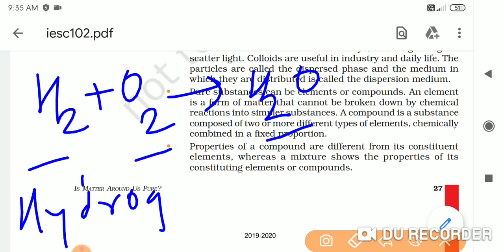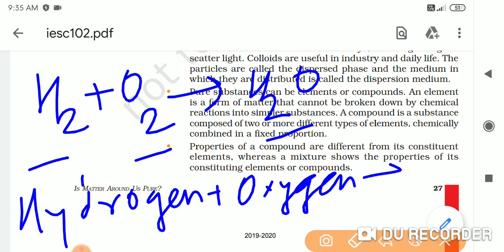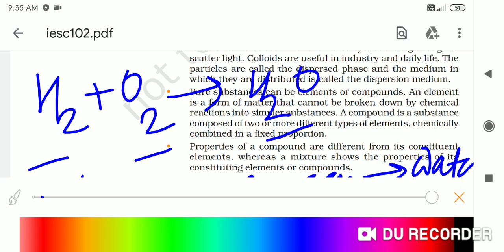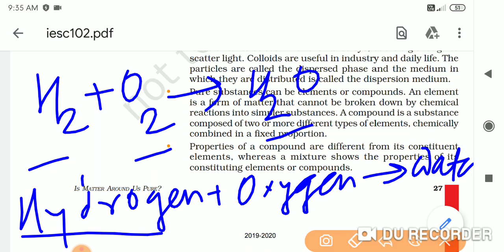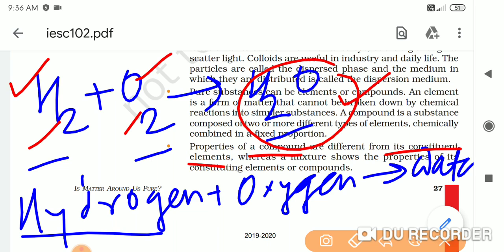हाइड्रोजन प्लस ऑक्सीजन gives water. So you can see here what is mentioned in this point. The properties of compounds are different from the constituent elements. So constituent elements are oxygen gas and hydrogen gas. These are the constituents. और ये compound बन गया उनके combination से. तो इसकी प्रॉपर्टी इन दोनों से बिल्कुल अलग है.